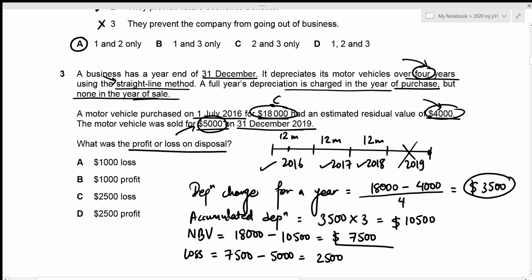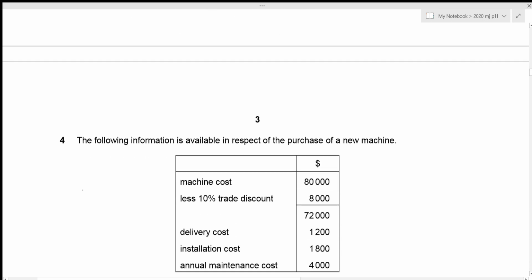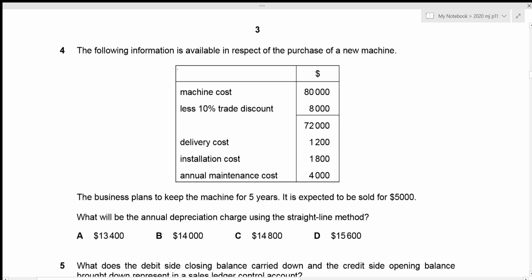So this is the answer that we will be looking for. And 2,500 loss is given in option C. That's our correct answer. Now we can move towards question number 4. The following information is available in respect of the purchase of a new machine. Alright, the business plans to keep the machine for 5 years. So this is the estimated useful life, and it is expected to be sold for 5,000. This is the residual value.